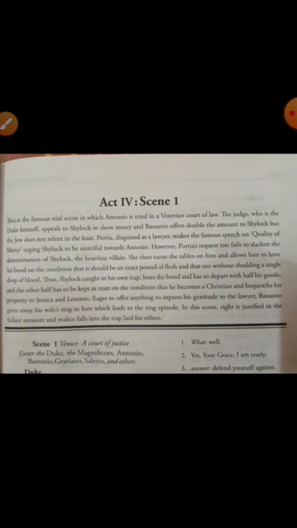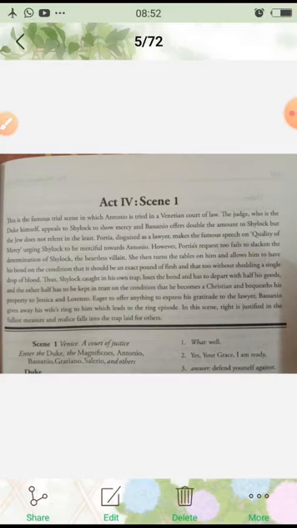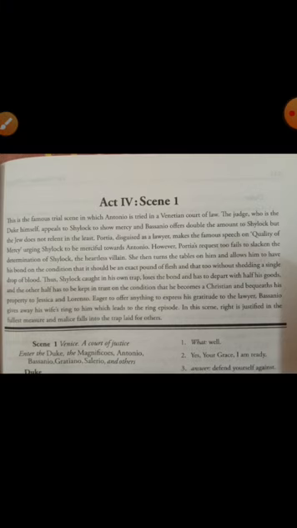That is, she then turns the table on him. Whatever cleverness he was showing in order to take revenge, now she put him into the same trap, and allows him to have his bond on the condition that, finally we will read in this scene, she allows Shylock to have his bond on the condition that it should be an exact pound of flesh. Okay, that is, she says you may cut a pound of flesh from Antonio's body, you are permitted, but you have to fulfill this condition.